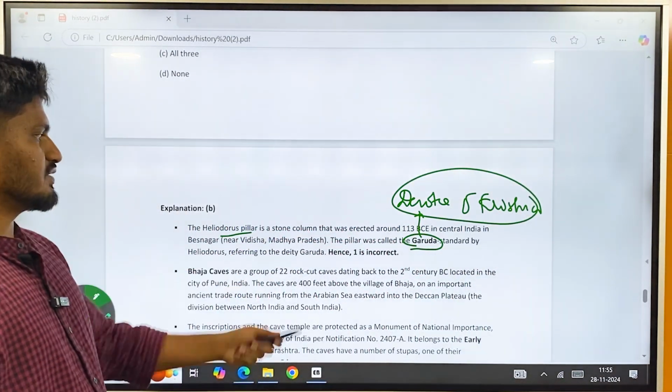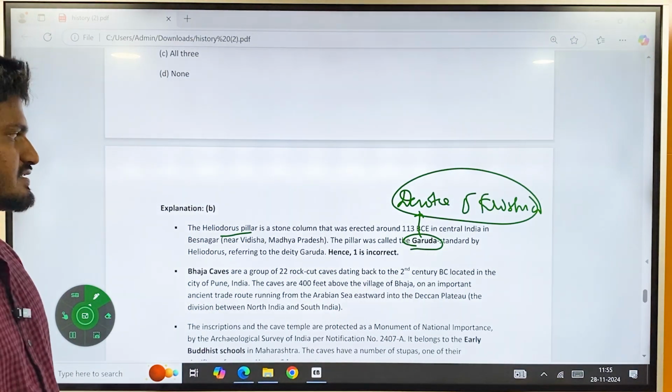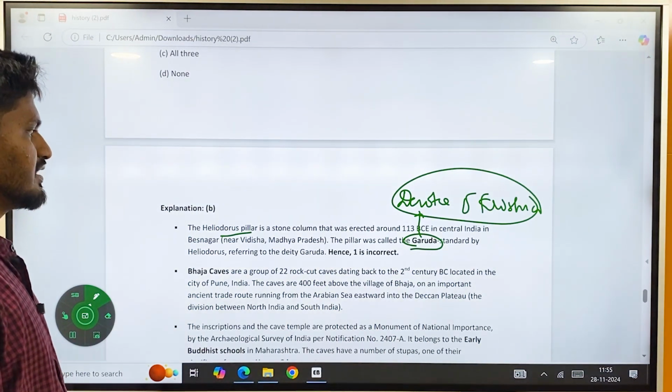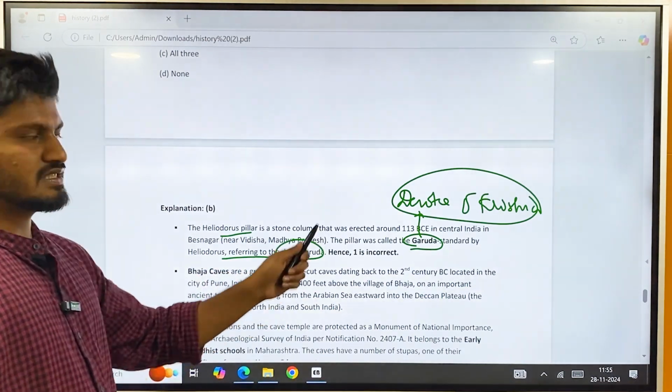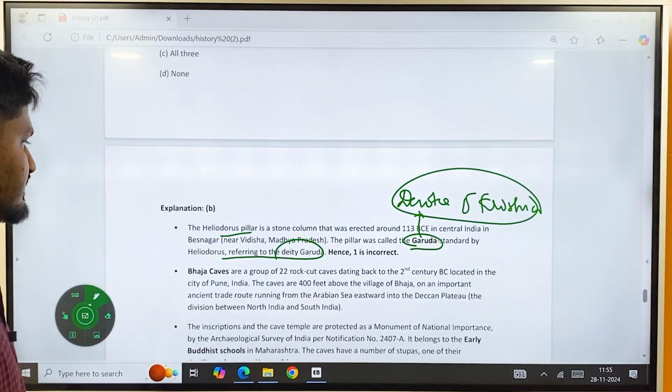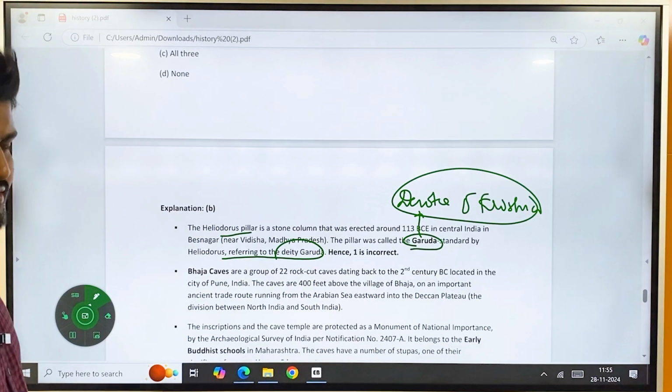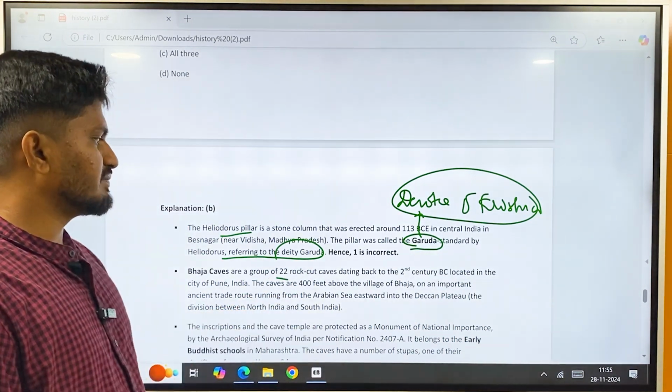So a stone column that was erected around 113 BC in central India in Besanagar. The pillar was called the Garuda standard, referring to the deity Garuda as well as Krishna. So 1 is incorrect. So Bhaja caves, the second one, is a group of 22 rock cuts dating back to 2nd